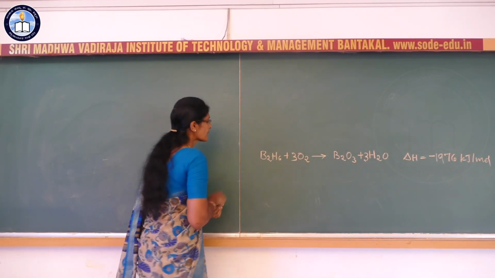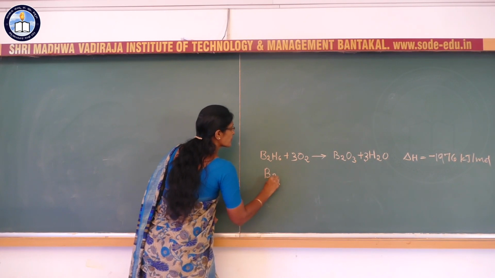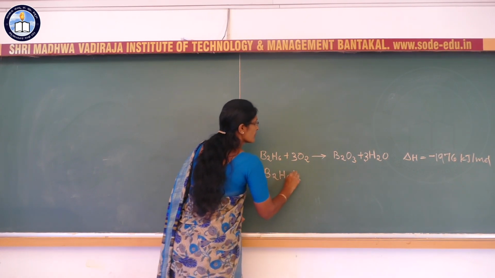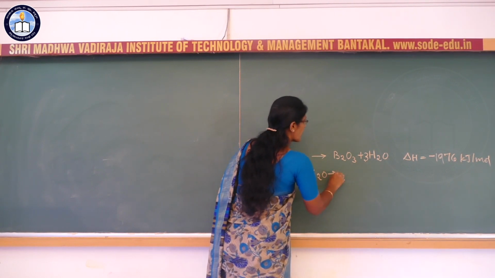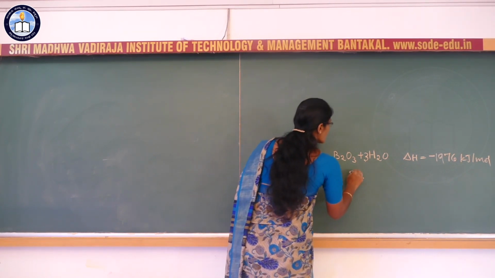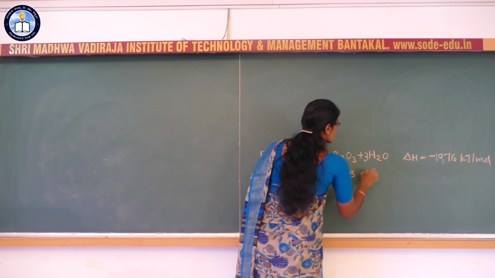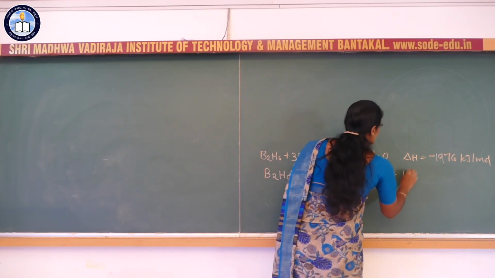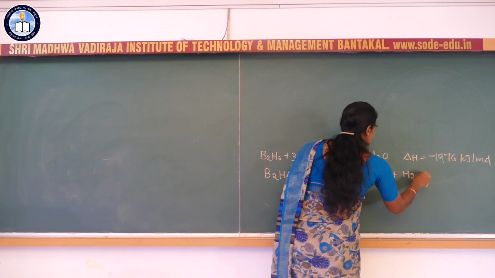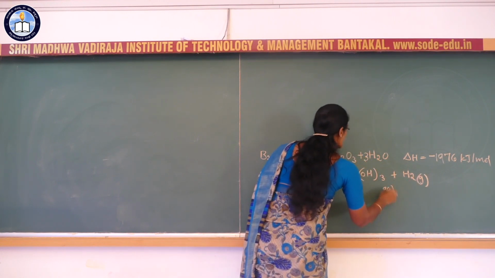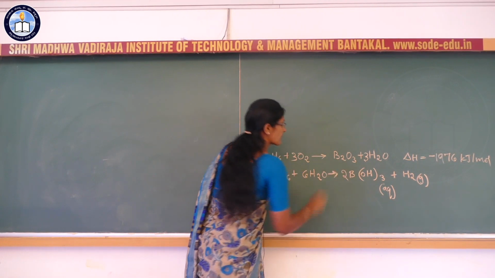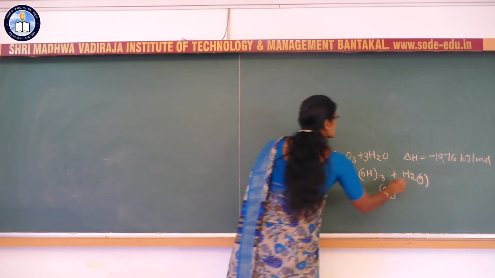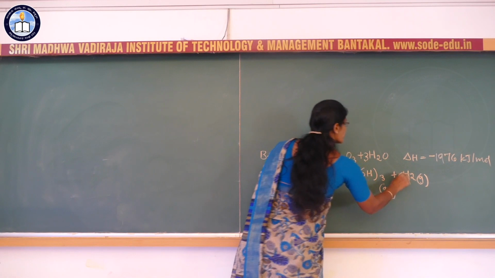In the same way, diborane B2H6, when it undergoes hydrolysis, gives boric acid, and it liberates hydrogen gas. B2H6 plus 6H2O gives 2 B(OH)3, and here it is 6H2.